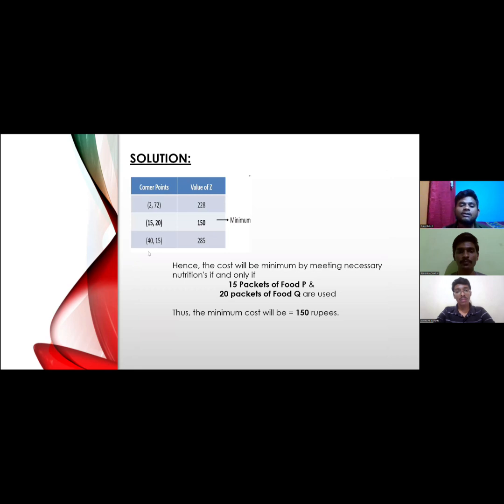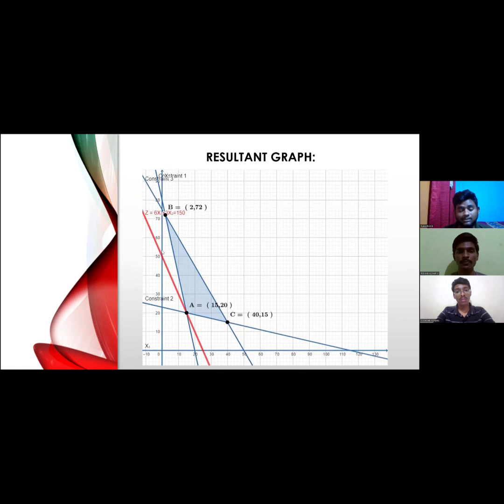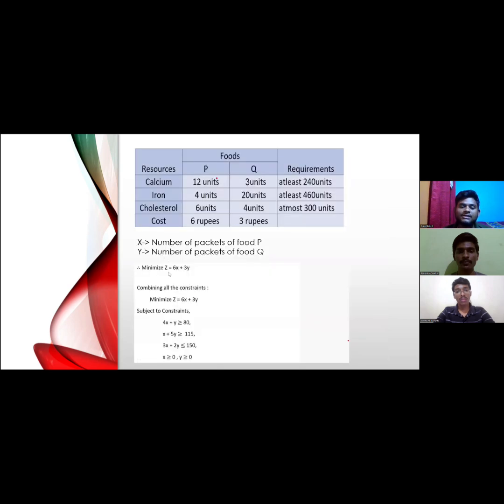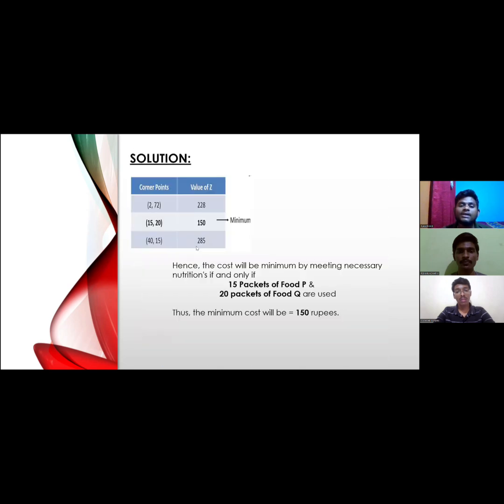When we put these coordinates into the objective function to minimize, that is Z equal to 6x plus 3y, we obtain the values of Z as 228, 150, and 285. As the agenda of the problem says that we need to minimize the cost, we need to consider the minimum among these Z values. So we have taken the minimum value among these, which is 150.